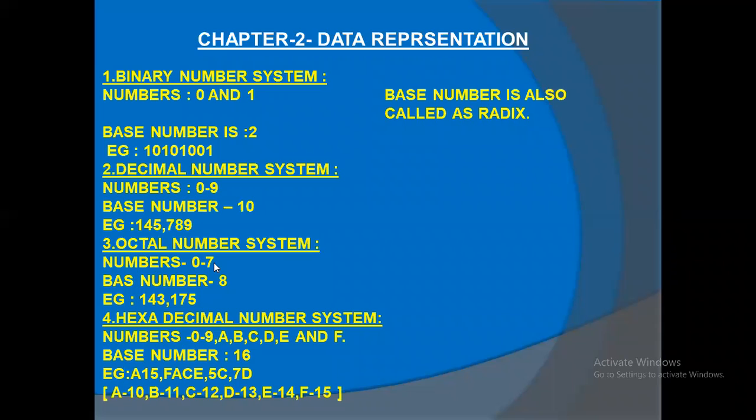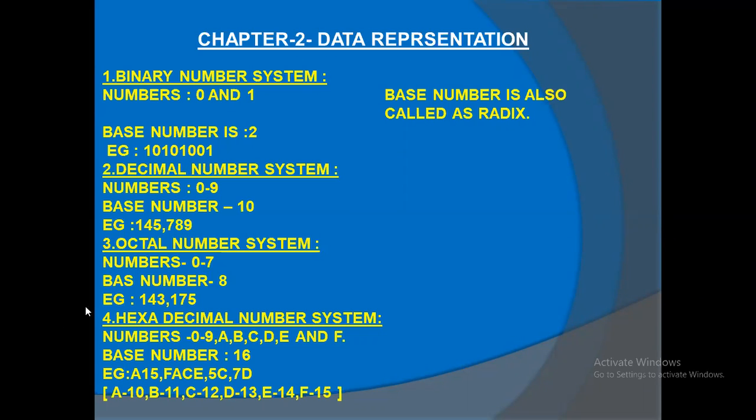So totally how many numbers? 8 numbers, sir. 8 numbers. So what is the base? Actually, spelling mistake, it is not base, it is base. What is the base number of the octal number system? 8. Good. Likewise, we can use the numbers, but not 8, one below 8. The numbers 0 to 7 we can use in the octal number system.